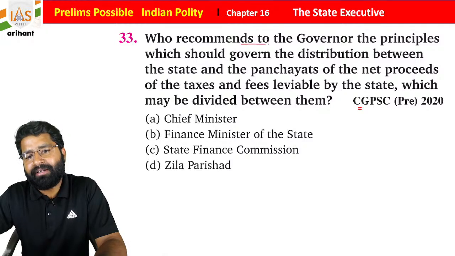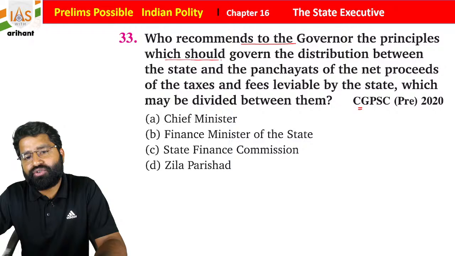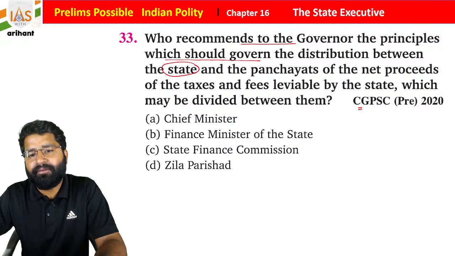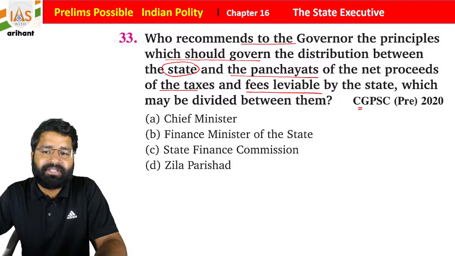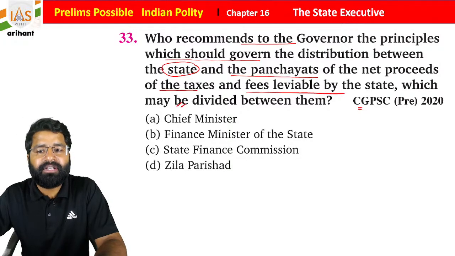Who recommends to the governor the principles which should govern the distribution between the state and the panchayat of the net proceeds of taxes and fees leviable by the state, which may be divided between them?